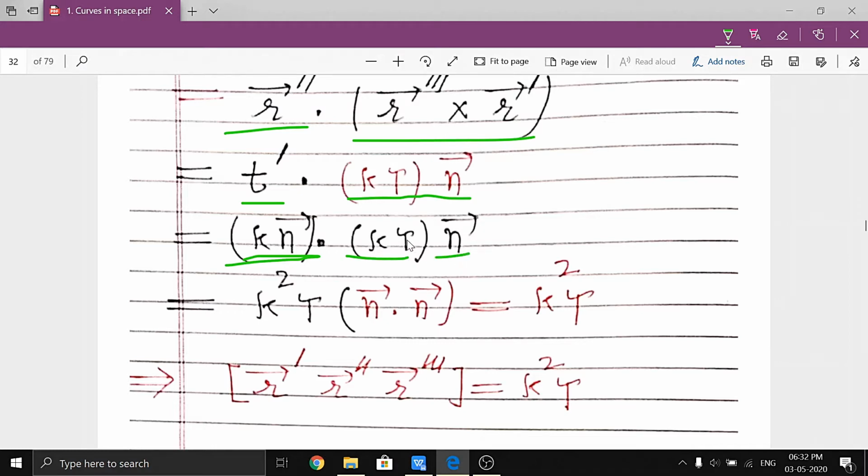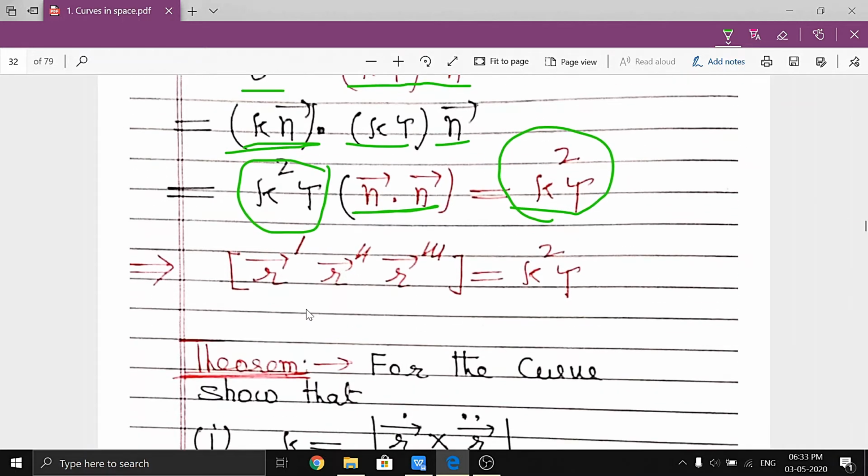This is scalar, scalar, scalar. So the scalar term will become kappa square tau, and this is n vector dot n vector. So n dot n is equal to 1 because it is a unit vector. So this value will become kappa square tau. So we get this result: the scalar triple product is equal to kappa square tau.